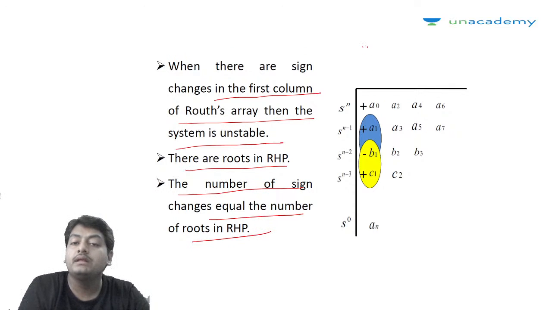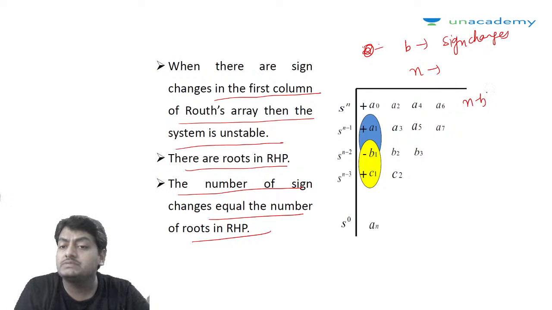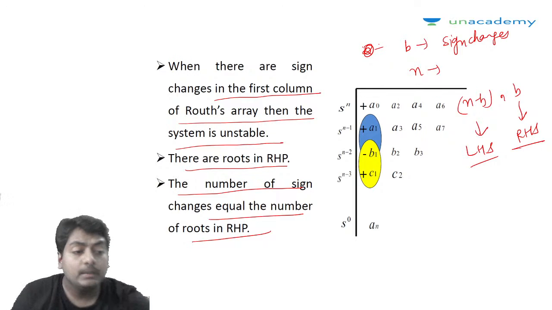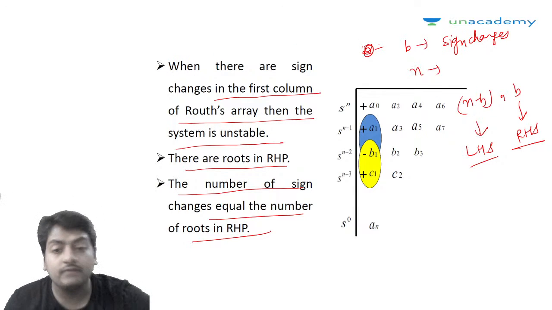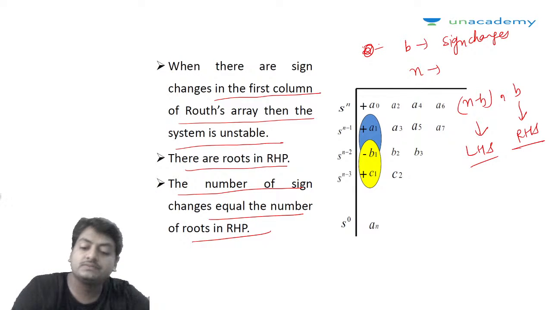So for example, suppose there are b sign changes, and the order of the equation is n. So n minus b roots will be located in the LHS and b will be located in the RHS. That's the thing. Exactly where the roots are located we are not going to get, but this is confirmed: the roots will be located in the left half or right half depending on the sign changes.